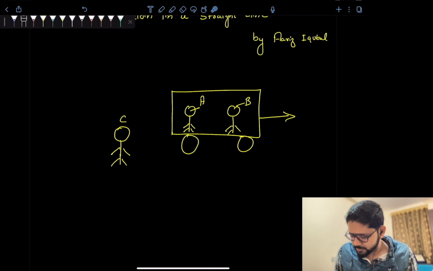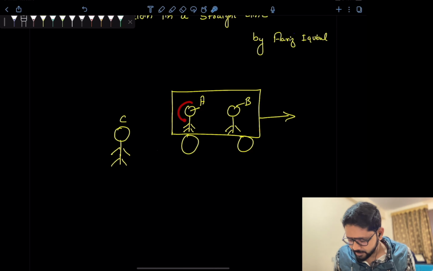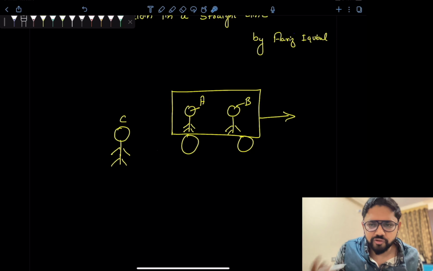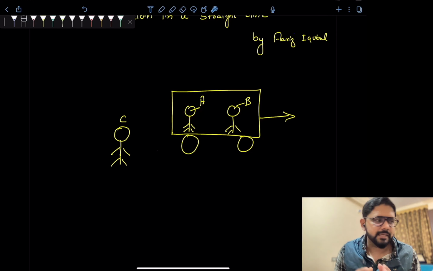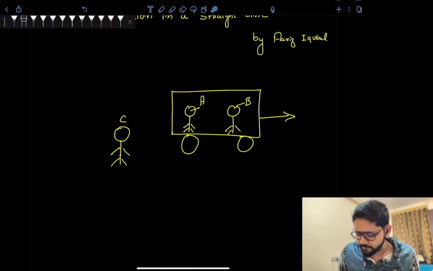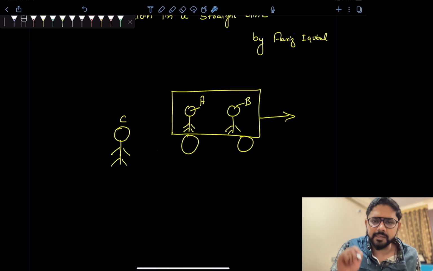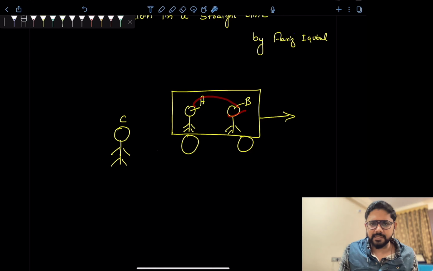If the train is moving and we ask whether B is at rest or in motion, then A will say that B is at rest, which means that the position of B with respect to A is not changing with time. That's why A says that B is at rest, or B will say that A is at rest.